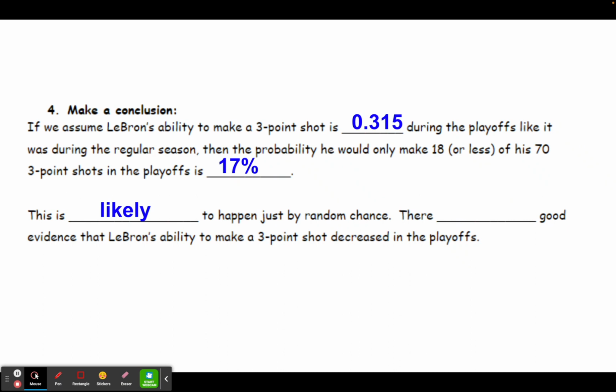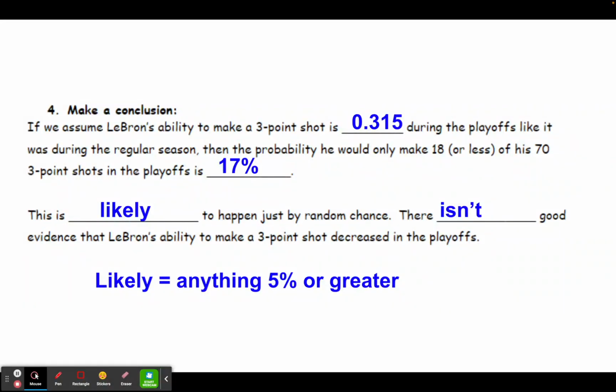And because it's likely to happen by random chance, that means there isn't good evidence that his ability to make a three-point shot decreased in the playoffs. Now, in statistics, we say that likely is anything that is 5% or greater. That's the cutoff we use for likely versus not likely. So in this case, 17% is greater than 5, so we would say that's likely to happen.